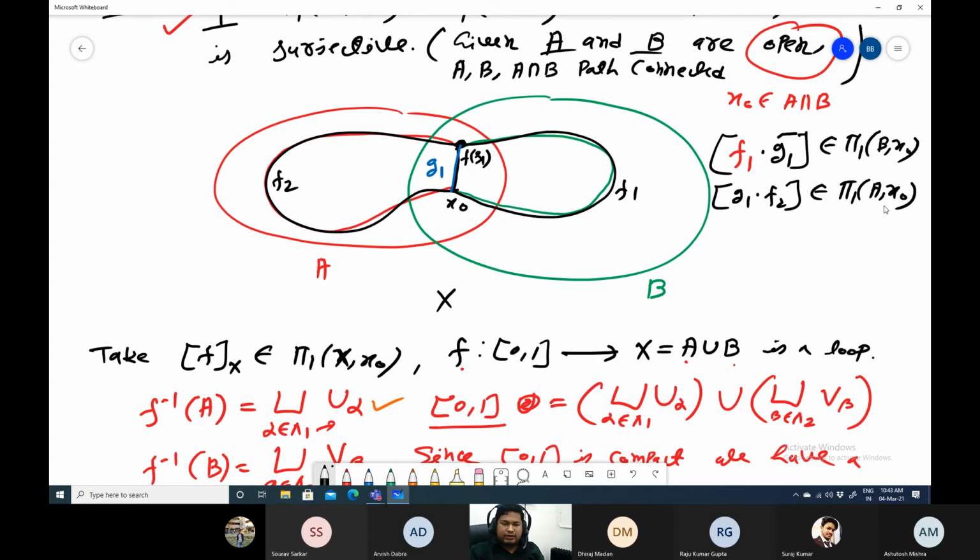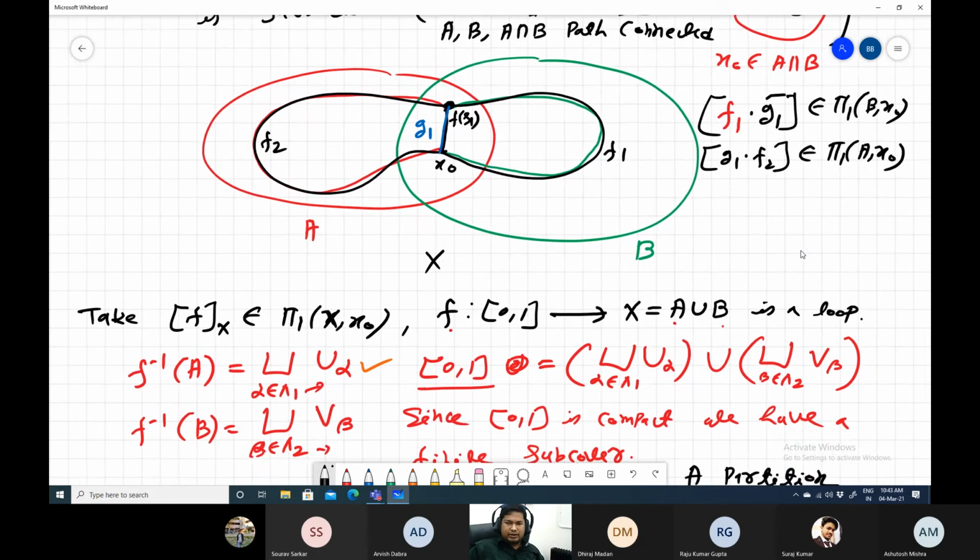Similarly, suppose you had some other path; you can see that I do not have a picture.